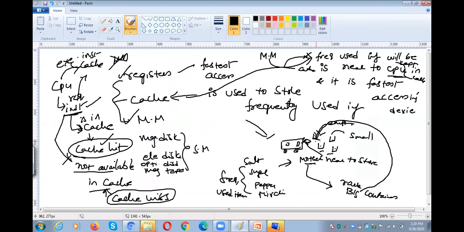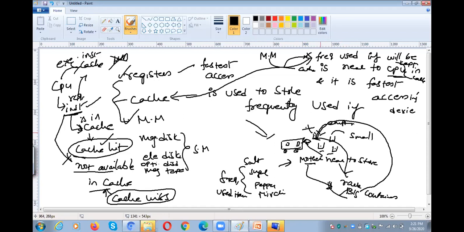If the salt is not available here, then only we need to go to the big container. If the salt is available here, it is very near to you, so the access time is very low. If it is not available, we need to open the rack, open the big container, and take it from there. So it takes much time, right?